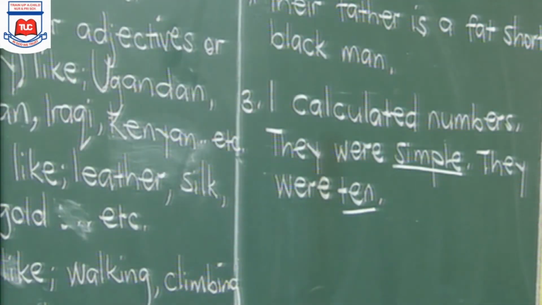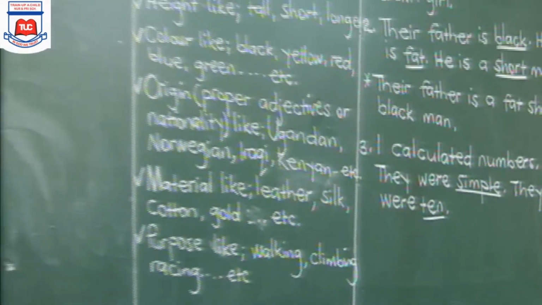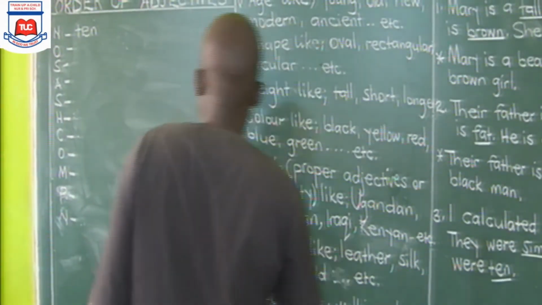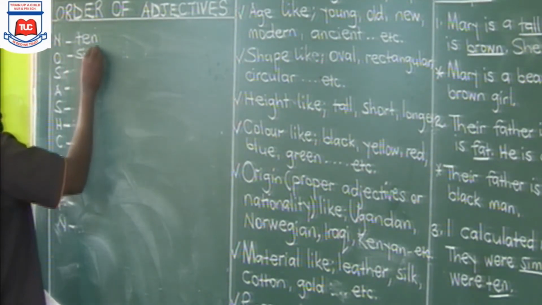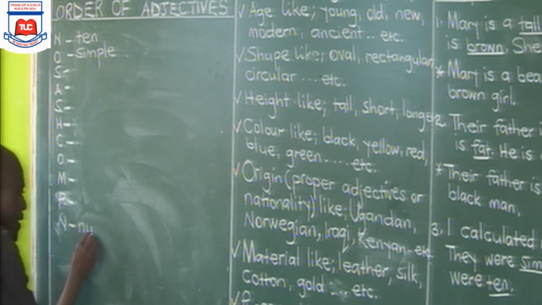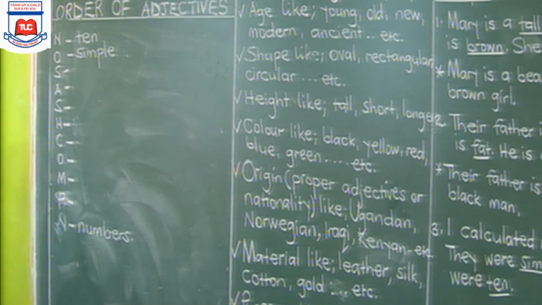So you come back to your formula and order those adjectives in their correct positions. What is going to be our number from here in this case? We've been given 10. So we put there 10, adjectives of quantity. Then simple is the opinion. What is the noun? The noun here is numbers. So what is going to be the correct answer?